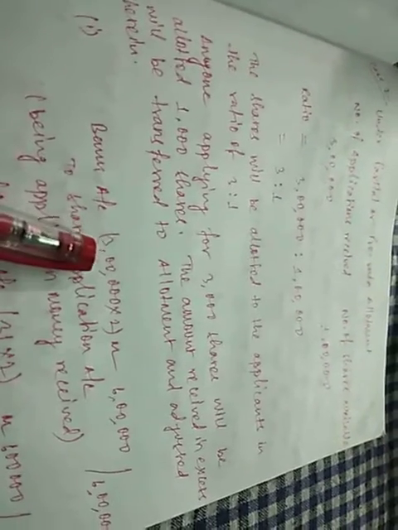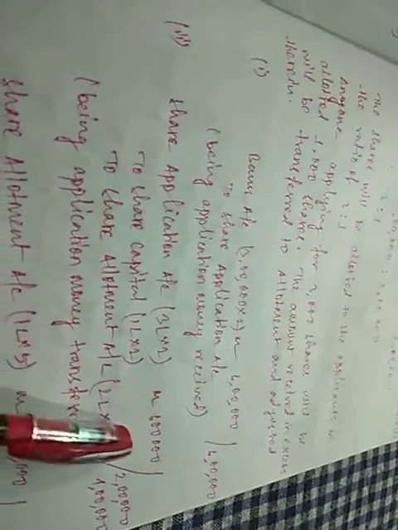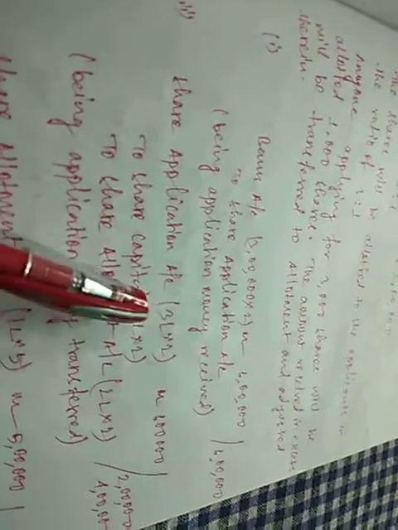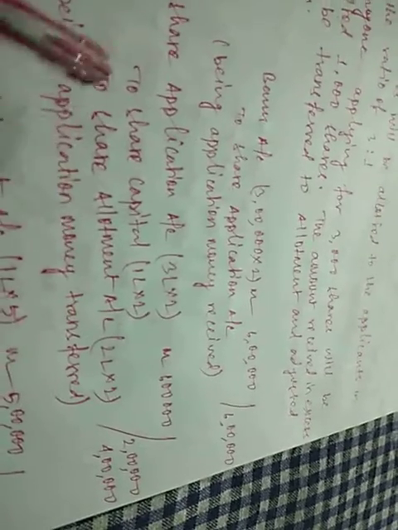Now if you see here, bank account debit 3 lakh into 2, since 3 lakh applications were received, so application money will be received for 3 lakh shares only. To share application account 6 lakh. The second entry will be share application account debit 6 lakh. To share capital, in share capital we can only transfer 1 lakh shares, 1 lakh into 2, that is 2 lakh. Rest amount will be transferred to share allotment. Share allotment 2 lakh into 2, 4 lakh.